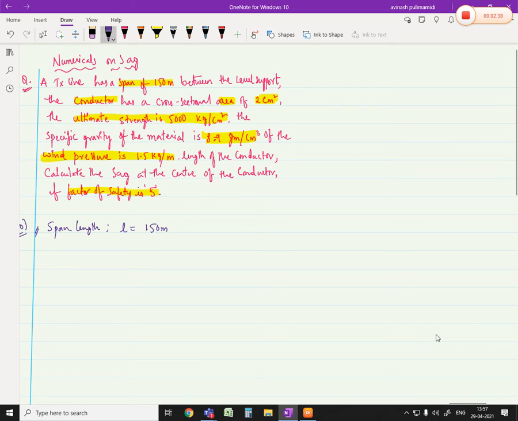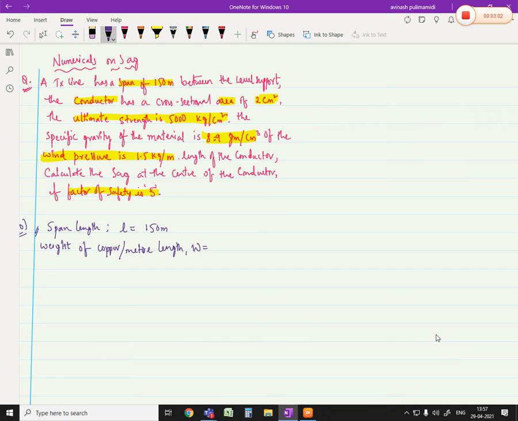Okay, span length is equal to how much? 150 meters. Then next, weight. Weight is nothing but weight of copper per meter length.